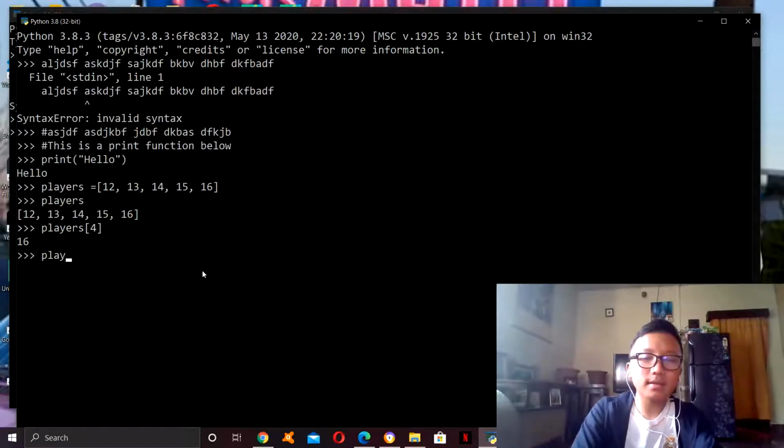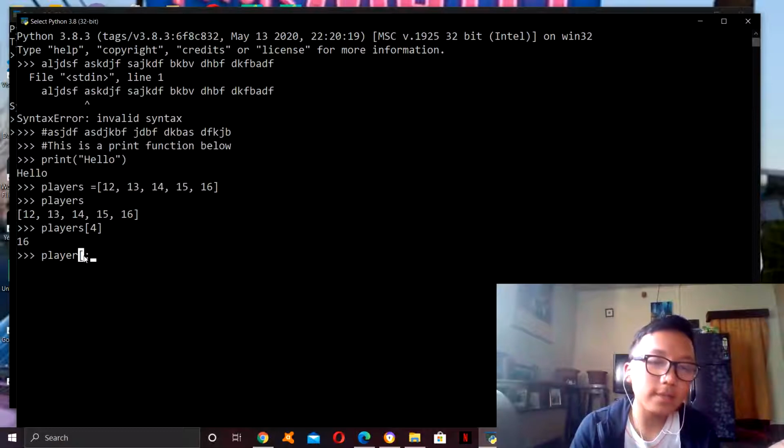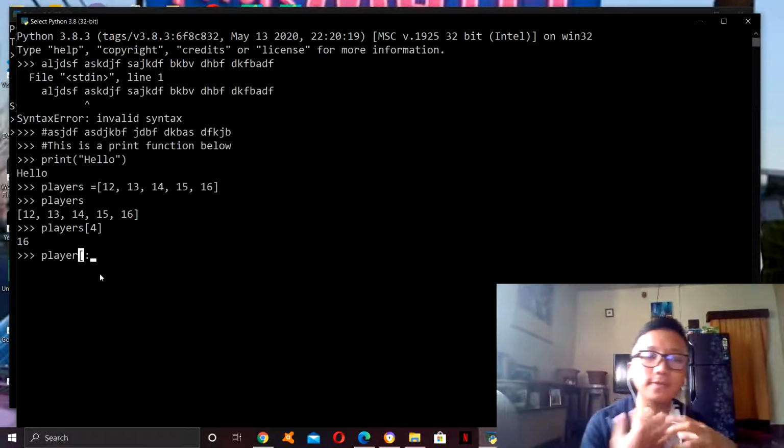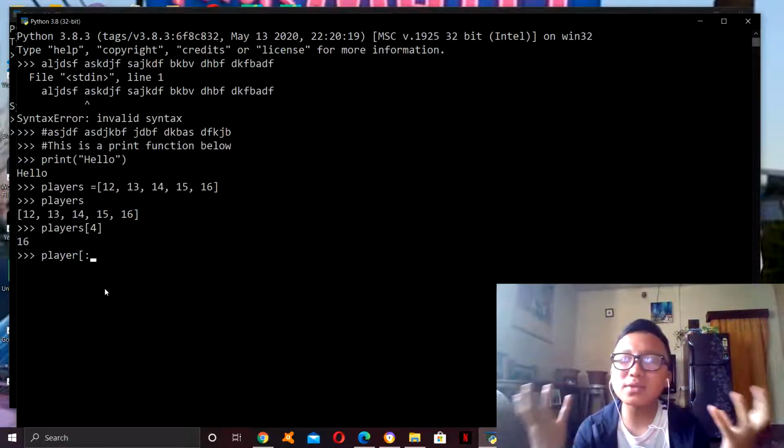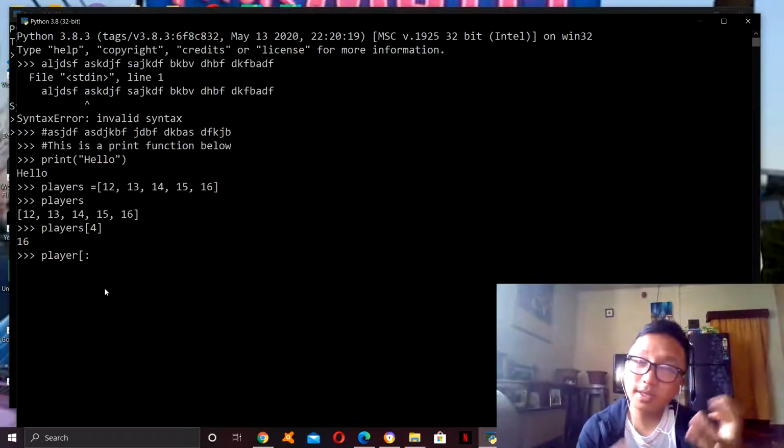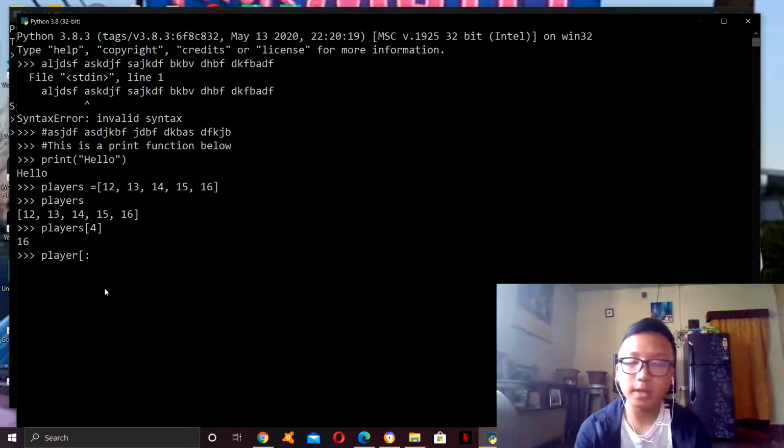Now, let us say, like before, we want to find out the range again. So now we use this colon, which means this part is empty, because Python understands that it starts from 0. If you want it to start from 1 or 2 or something, you can manually add it over here. But if you want to start from 0, you can keep it blank, and Python will understand that it starts from the first item. So from 0 to 2.